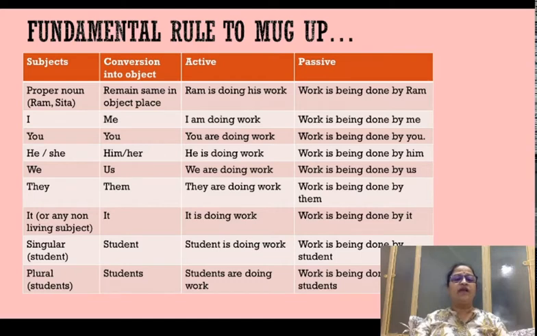These are all different names that you use to call out people. Proper noun. Now the second subject is pronoun. Personal pronouns: I, you, he, she, we, they, it. It is used for all kinds of non-living things.